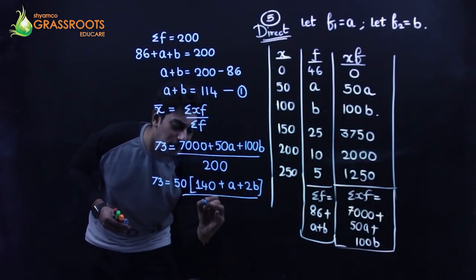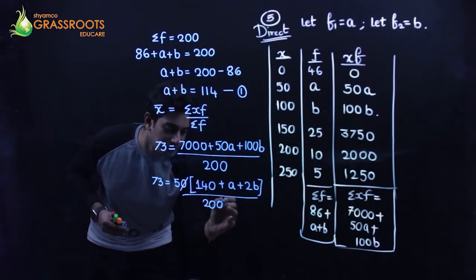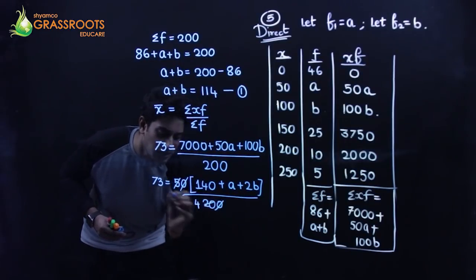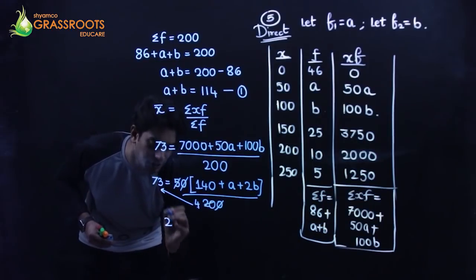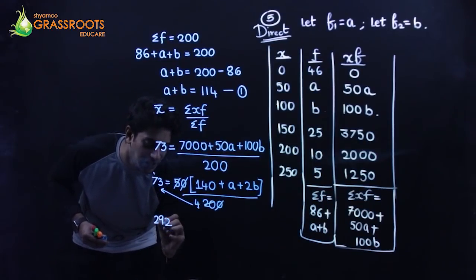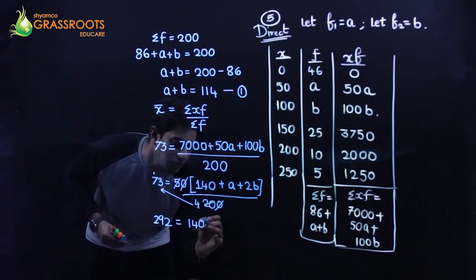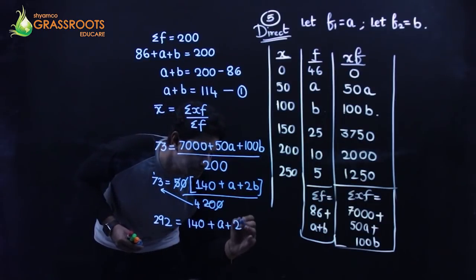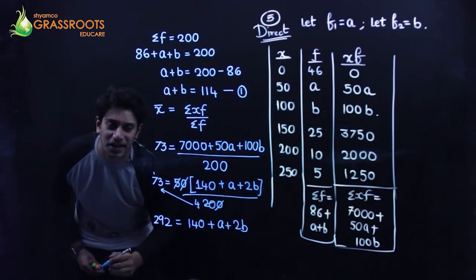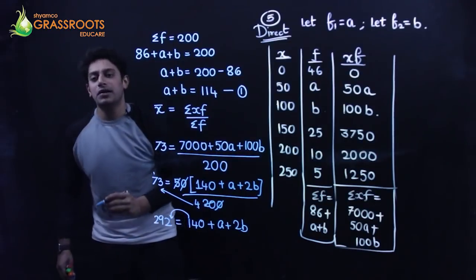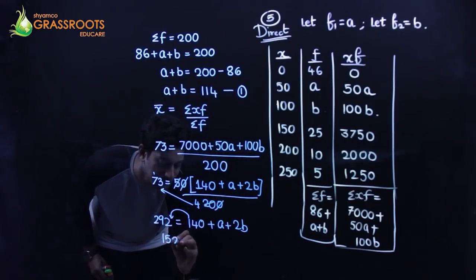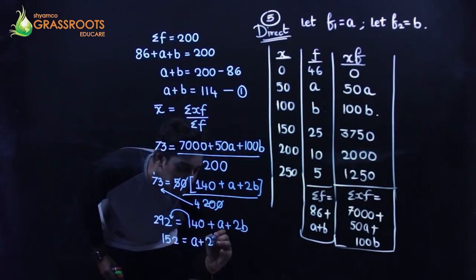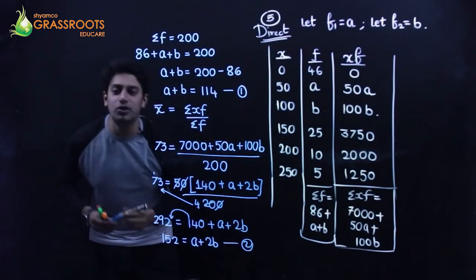I'm taking 50 common from all of them. 5 ones are 5, 4s are cross multiply. Cross 4 will be multiplied here. 4 3s are 12, 4 7s are 28, 29 is 292, equals 140 plus A plus 2B. Get the 140 on the other side, it becomes subtraction. 292 minus 140 is 152, which is A plus 2B. Equation number 2.